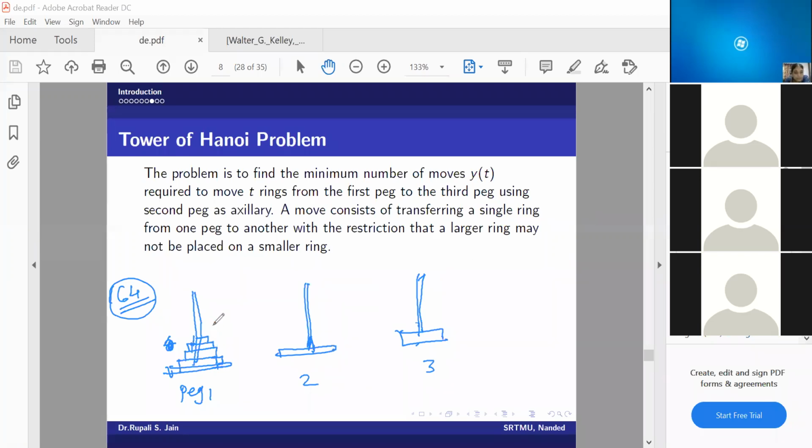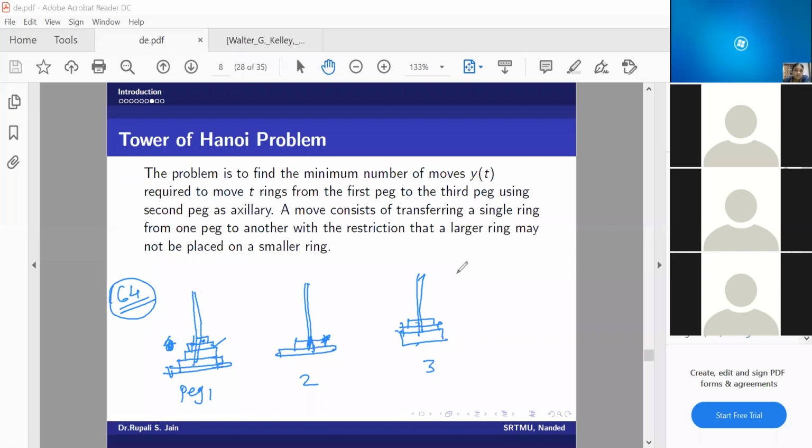एकच रिंग मी एका वेळेला मूव्ह करू शकते आणि छोट्या रिंगवर मोठी रिंग नाही ठेवू शकत. ओके, म्हणजे suppose if I select this ring, first ring, and keep it here, then the next ring, this ring I will keep over here, that is bigger. Okay, now this small ring I will keep here. ओके, म्हणजे इथे काहीच नसेल. ओके, हे कळतंय का? Yes, ma'am.